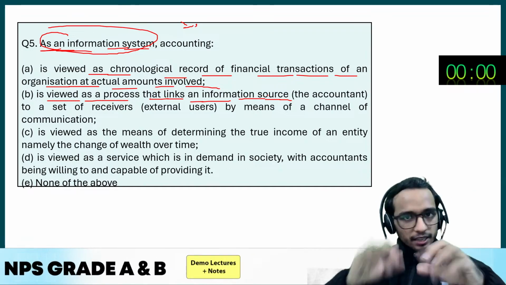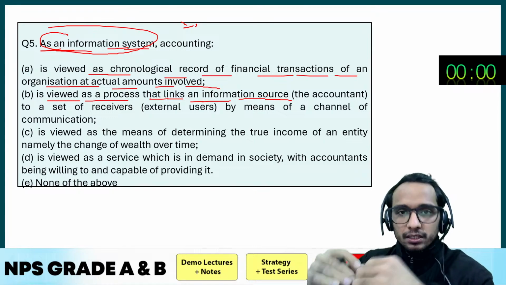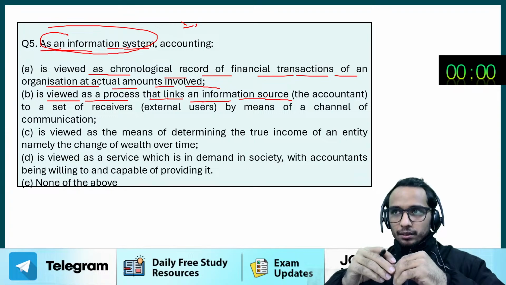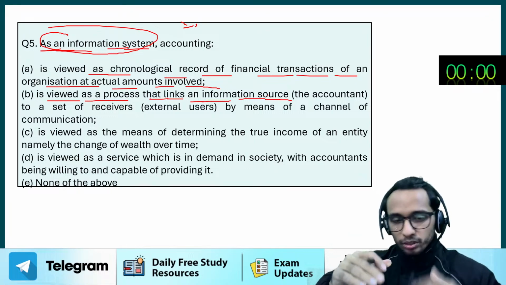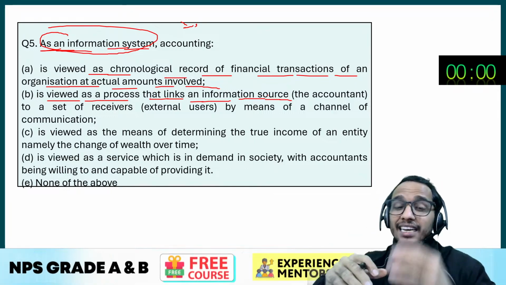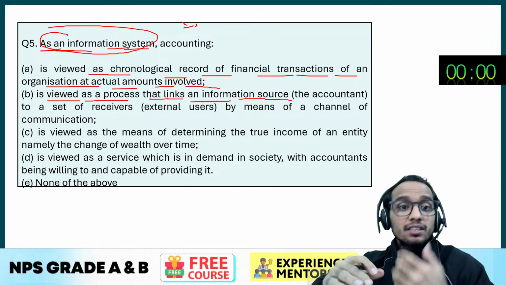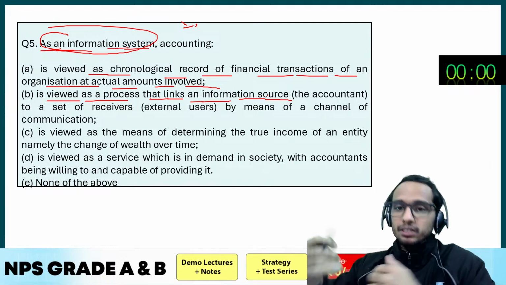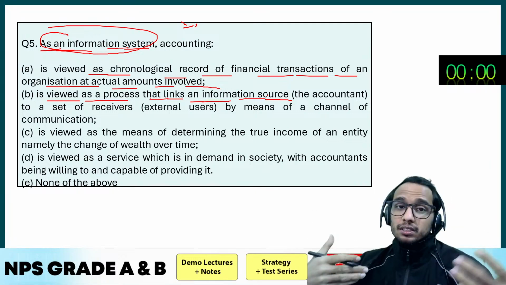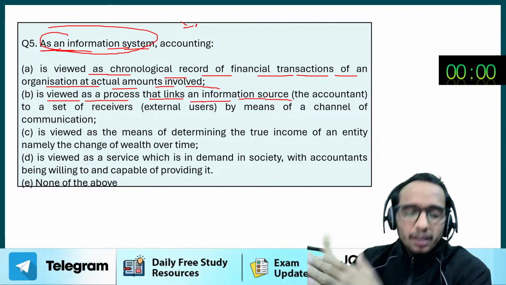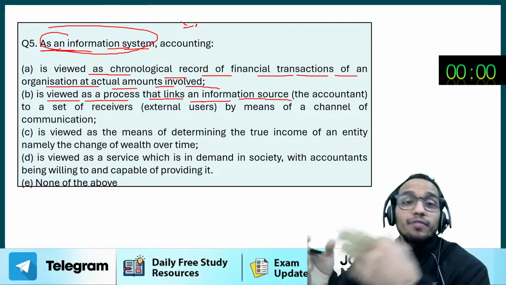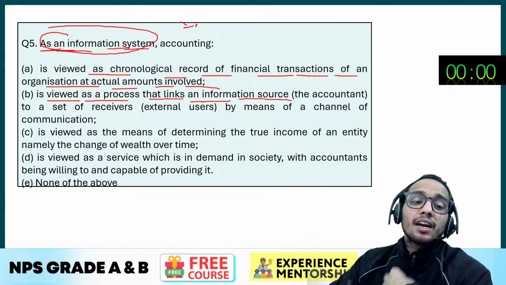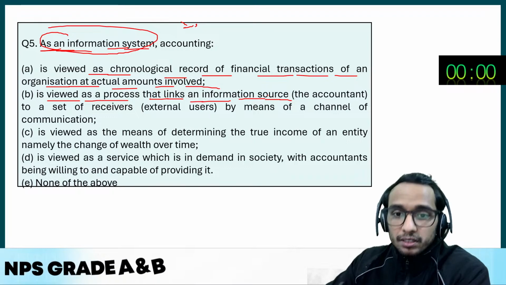The accountant is entering all the economic events in the form of accounting entries, right? And through this input, it is getting converted into financial reports, that is, financial statements. It's a process, and then it is received by the external users, isn't it? We are the users. If you have to invest in Reliance shares, what are you going to do? You are going to analyze the financial statements of Reliance company. So the accountant is feeding the transaction and we are analyzing it. Then only we can invest in that, right?